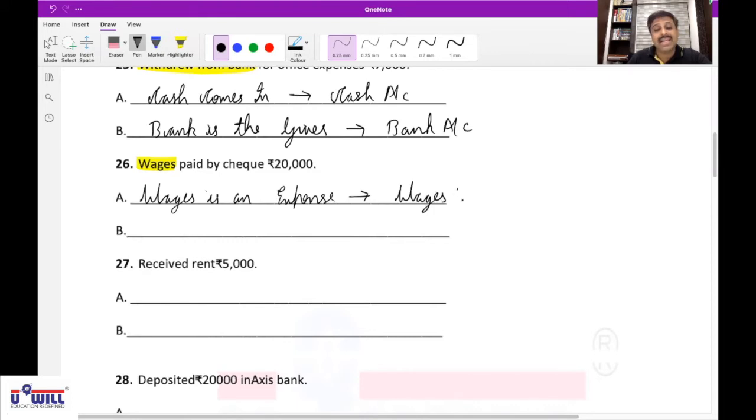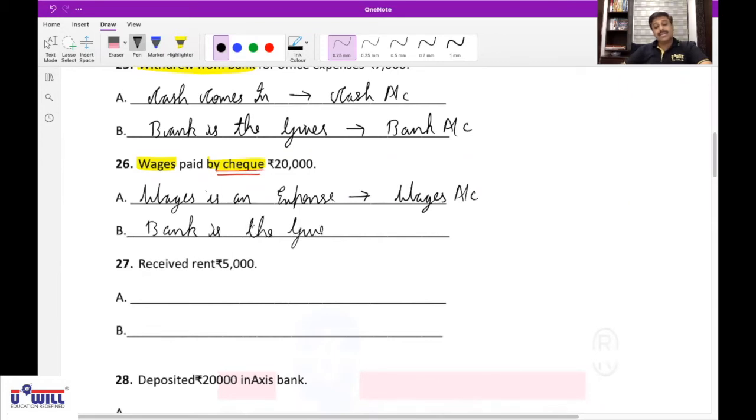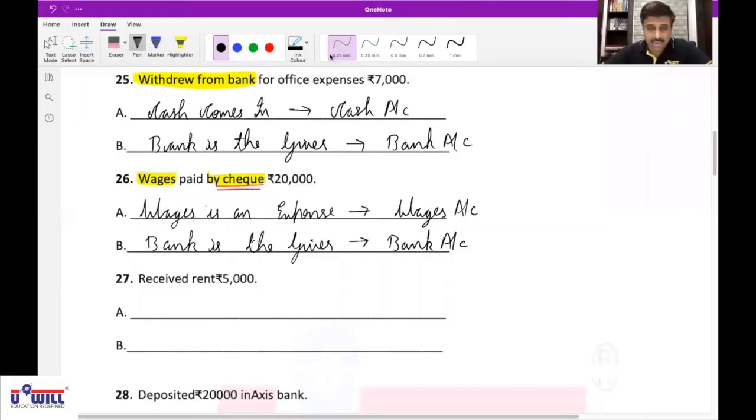Service comes in. That leads to the second question: which expense is incurred? Wages is an expense. Affects wages account. Now second effect, who is the giver? Bank is the giver. Yes, we paid by check, which means the money will go from our bank account. Affects bank account. Very good, Hriday. Did you understand it? Yes.